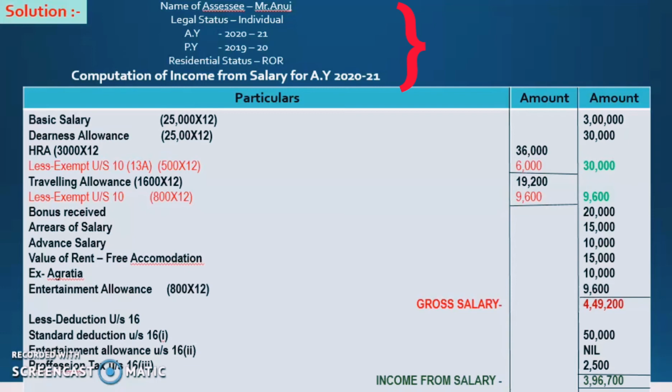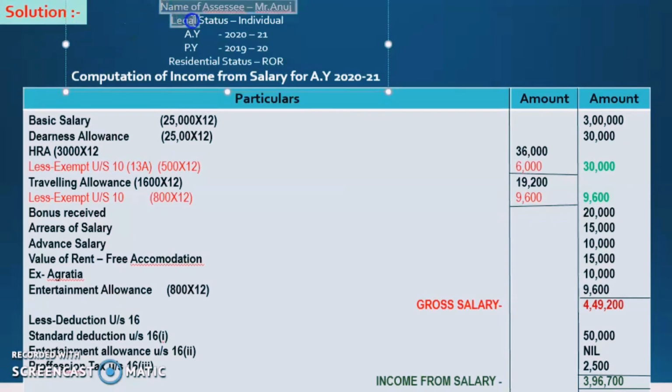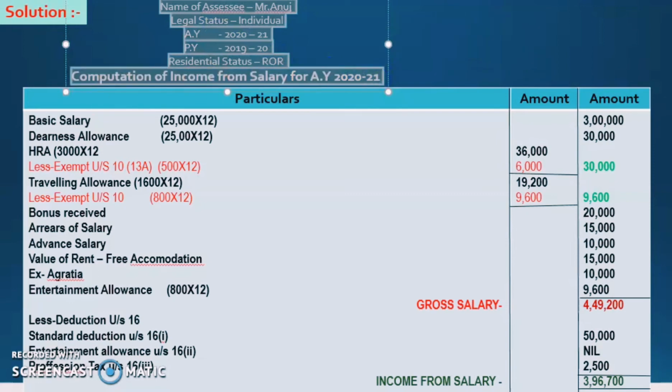After that we draw the pro forma, the computation of income from salary for Mr. Anuj for the assessment year 2020 to 2021. These parts are the same in every question.